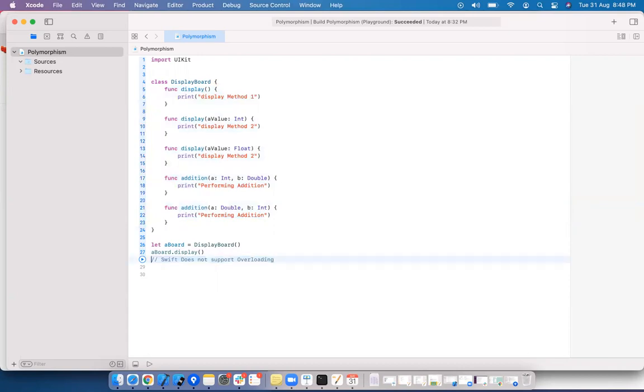This is why I am saying Swift does not support overloading, because when you try to change number of parameters or type of parameter, the method name is getting changed.